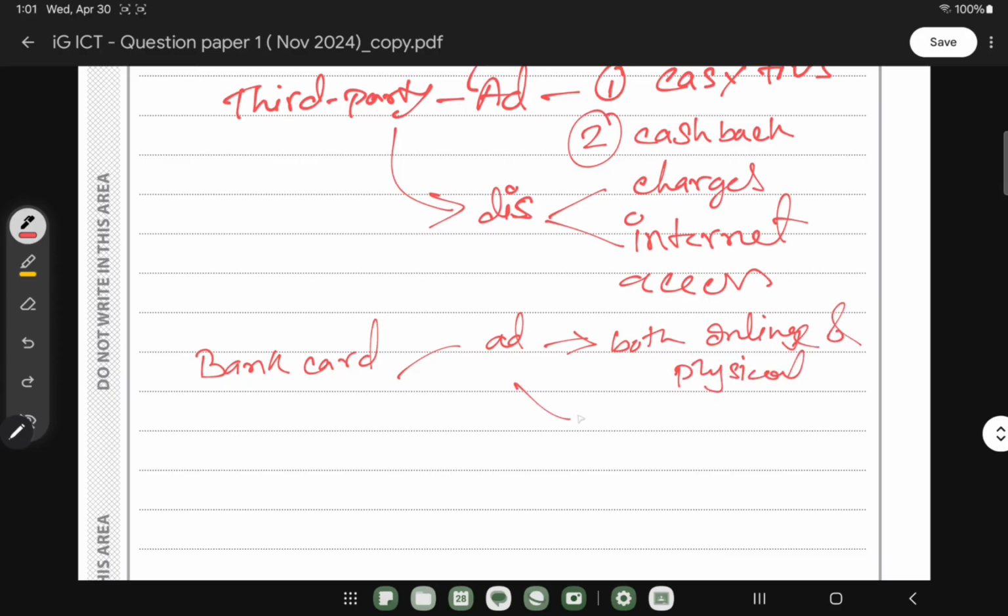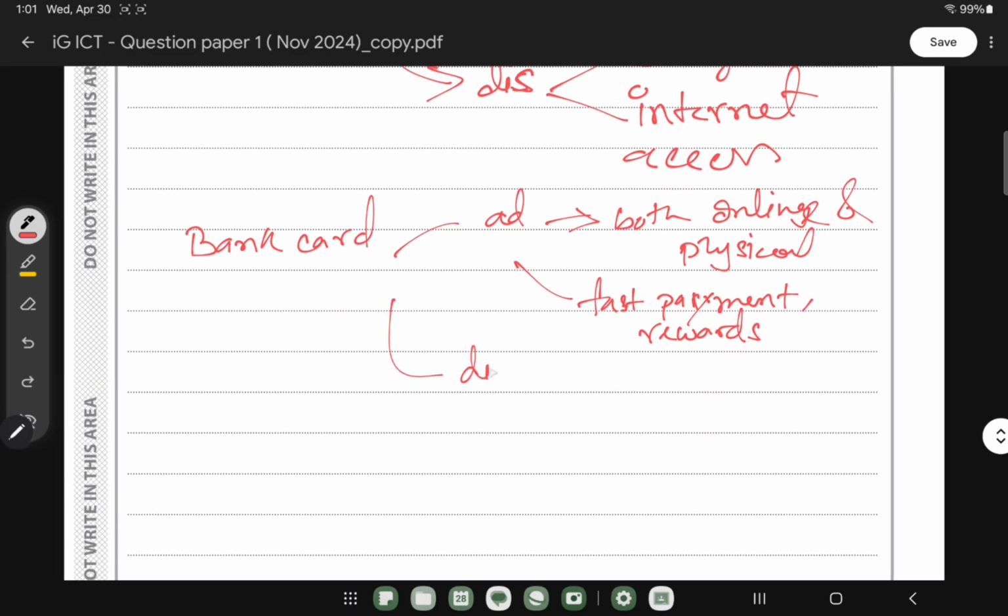And then if we think about the other point, which is they offer a first payment, as well as you can also get some reward here as well. They also provide reward. When it comes to the disadvantage, we can say that when it comes to the bank, you have to provide some annual fee. Maybe you can add yearly fee that needs to be provided.